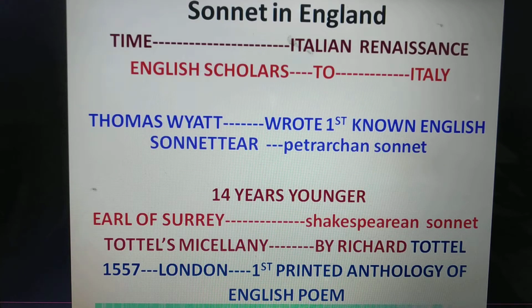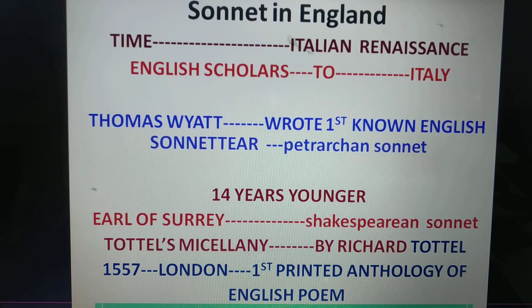Sonnet in England. How it came to England. It was the time of the Italian Renaissance. Many English scholars went to Italy and learned from there. For example, Thomas Wyatt went to Italy and learned the Petrarchan form of sonnet. He came back to England and first introduced the Petrarchan sonnet in England, and he is called the first English sonneteer.